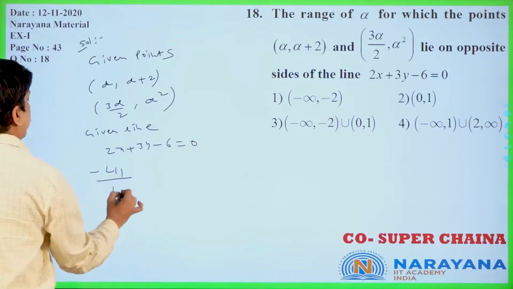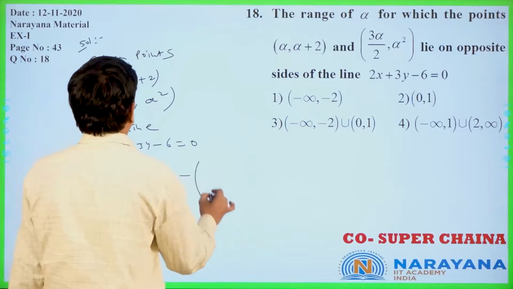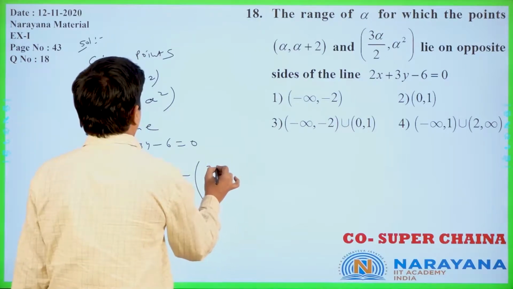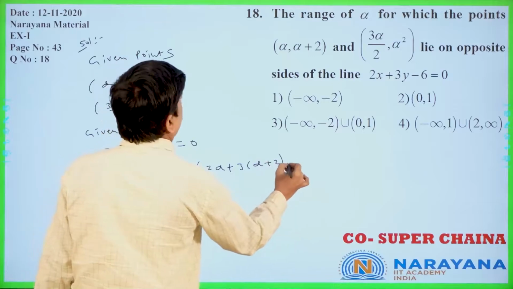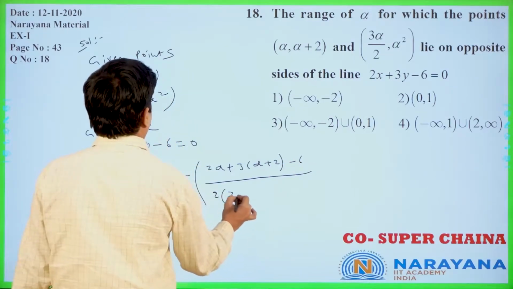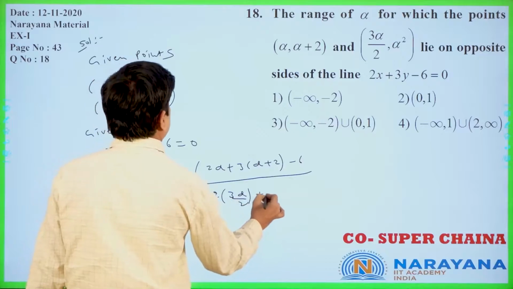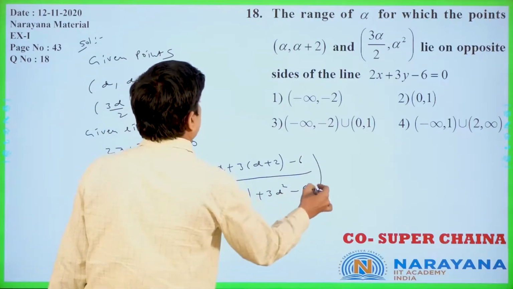Formula: minus L11 by L22. That implies minus of L11 means 2 into alpha plus 3 into alpha plus 2 minus 6, by 2 into 3 alpha by 2 plus 3 alpha square minus 6, okay?